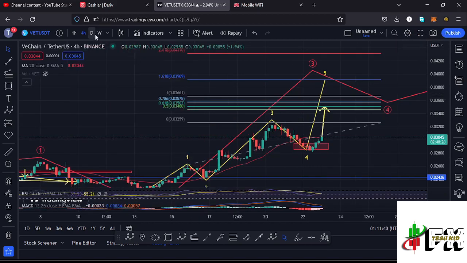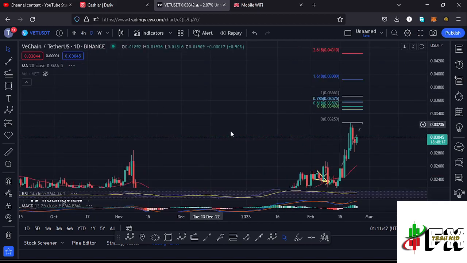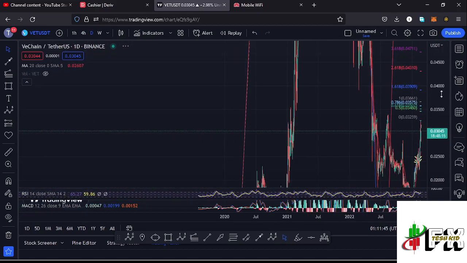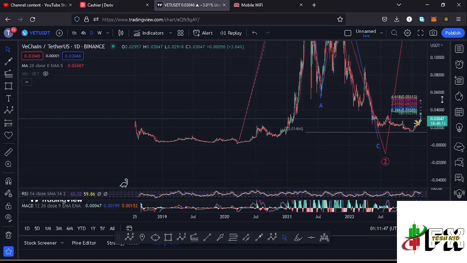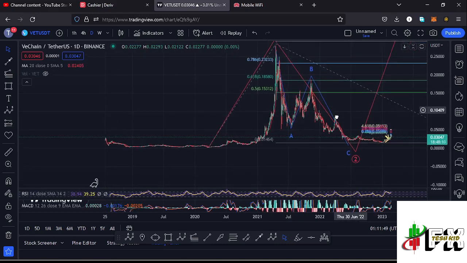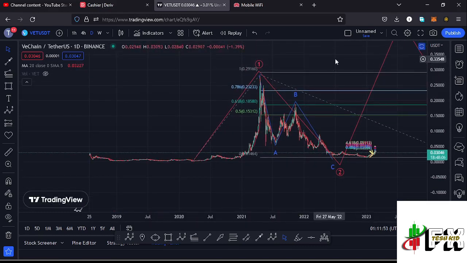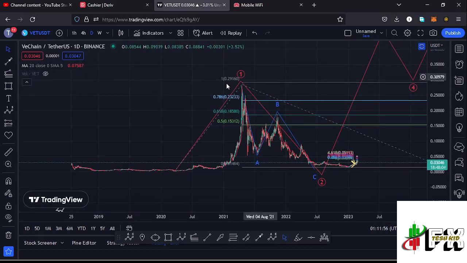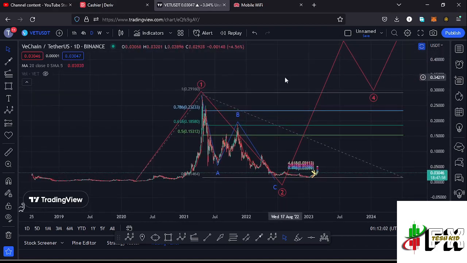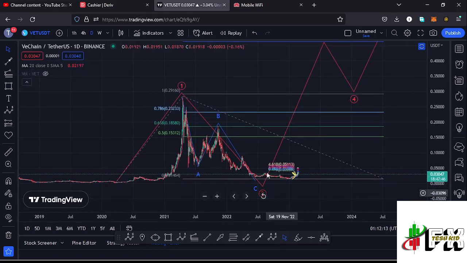And also jumping to the daily chart to give you the long-term scenarios that I'm expecting to play out, basing it on the Elliott wave structures. Here on the daily chart, you can see that from these low prices that we had been trading within, we saw that massive bounce to the upside, seeing the all-time high at around the $0.29 mark in what I'm terming as that first wave to the upside. And after seeing the all-time high, we started the bear market, where we had been seeing lower prices in this ABC corrective structure in a move that gave me a low at around the $0.01464 mark in what I'm terming as the low for that higher Elliott wave count 2.